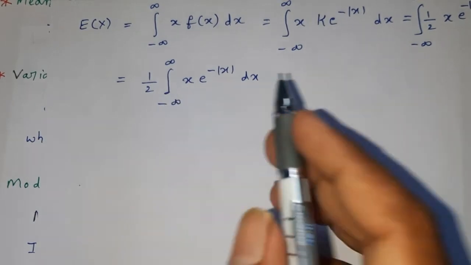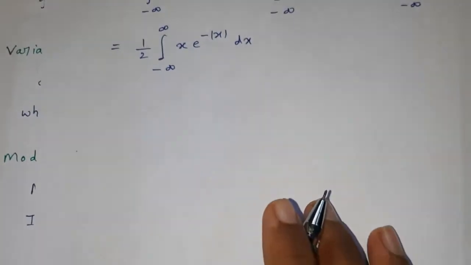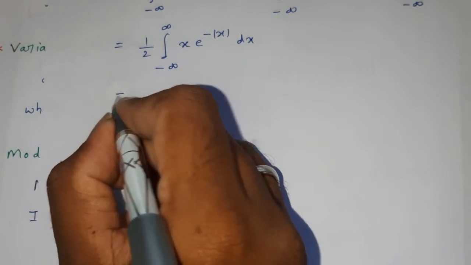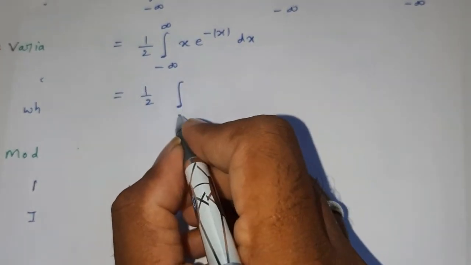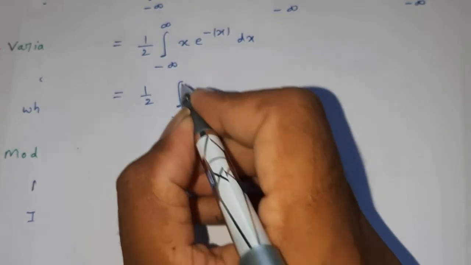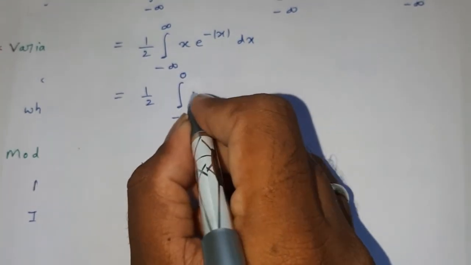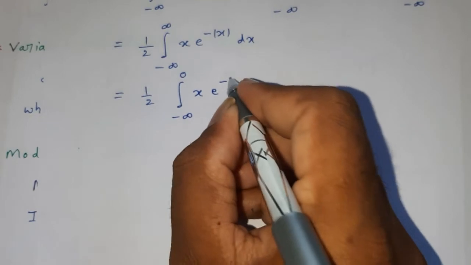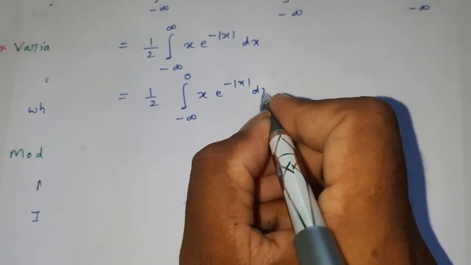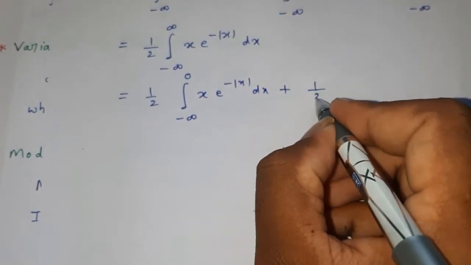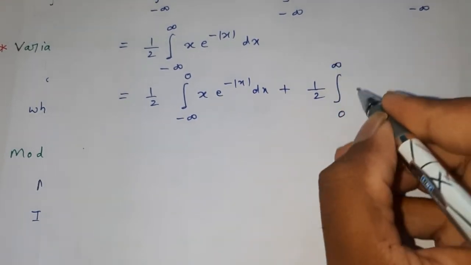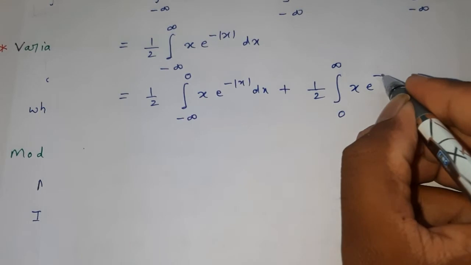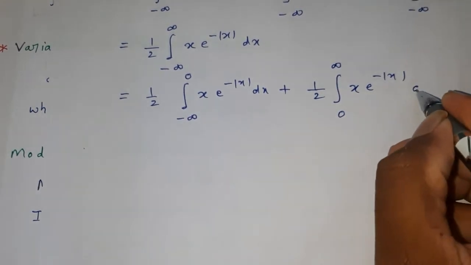We will divide this integration into two integrals about 0. That is 1 by 2 into integral minus infinity to 0 x into e power of minus modulus of x dx plus 1 by 2 into integral 0 to infinity x into e power of minus modulus of x dx.